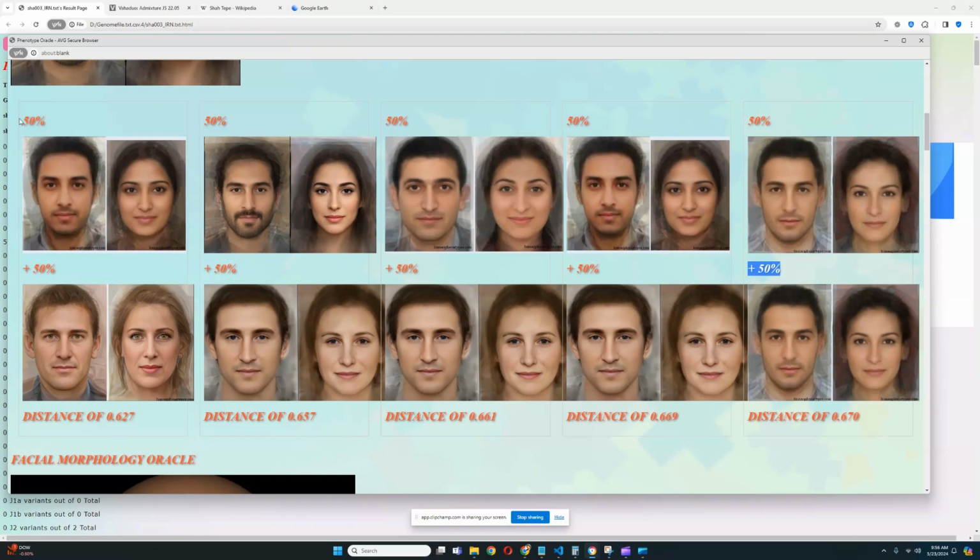But for example, in a case like this, where it's 50% this plus 50% this, obviously the secondary group has to be very light, has to be very white and European looking to compensate for the swarthiness of the primary group, which is really, really dark. Look at its skin tone. This is actually really Iranian looking. This looks really Iranian.